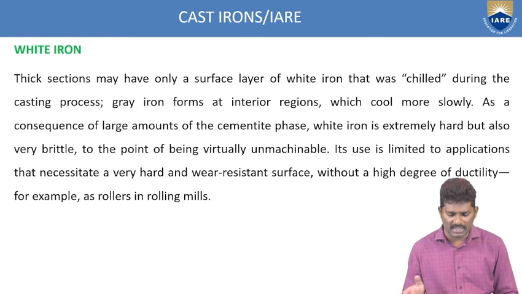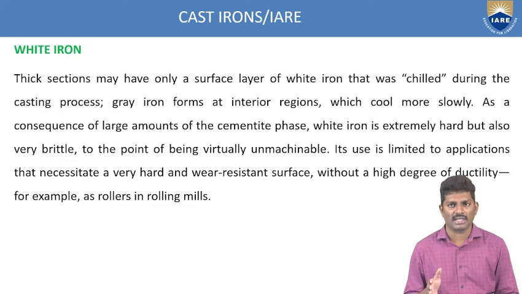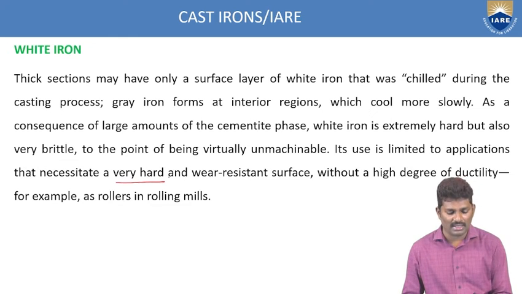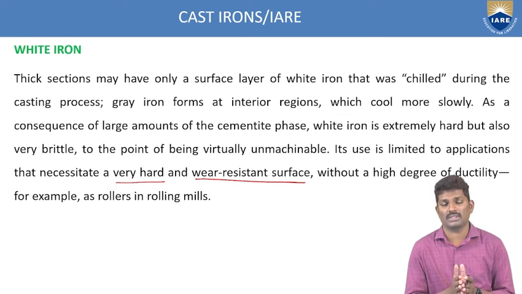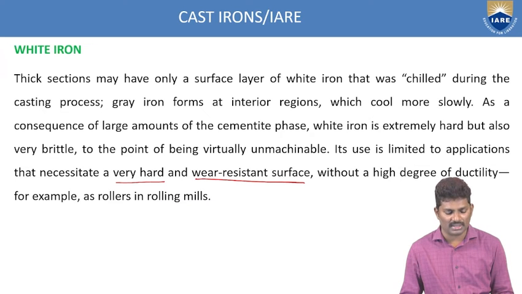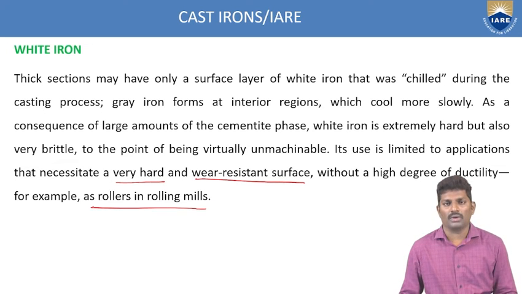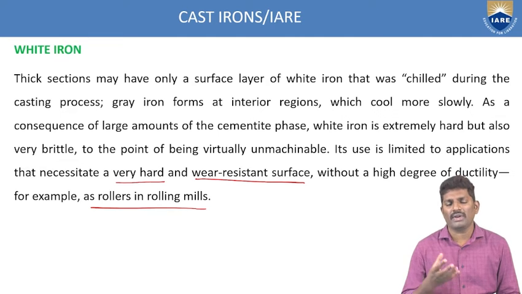If you see the limitations and applications of white cast iron, it is very hard and wear resistant. These are some of the good properties we can have, without a high degree of ductility, for example in rolling. In the rolling process, when you want to do sheet rolling, if you want to decrease the thickness of a huge sheet, we have to use some rollers.